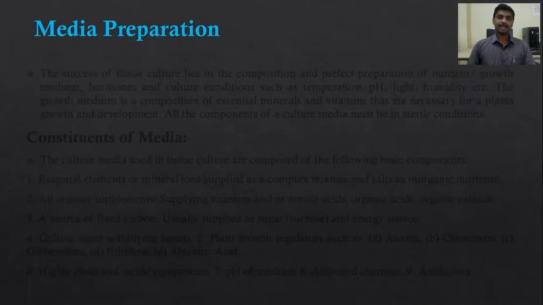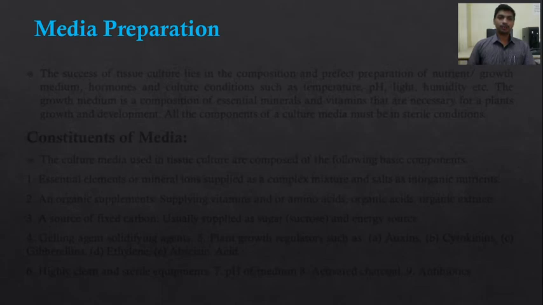So, as you know, plant tissue culture is the in vitro culture of plant cell, tissue and organ on artificial nutrient media under controlled climatic conditions. That is called plant tissue culture. The main aim of plant tissue culture is the multiplication of the plant, which we also call micropropagation, where the smallest part of the plant is used for the multiplication of a large number of plants.